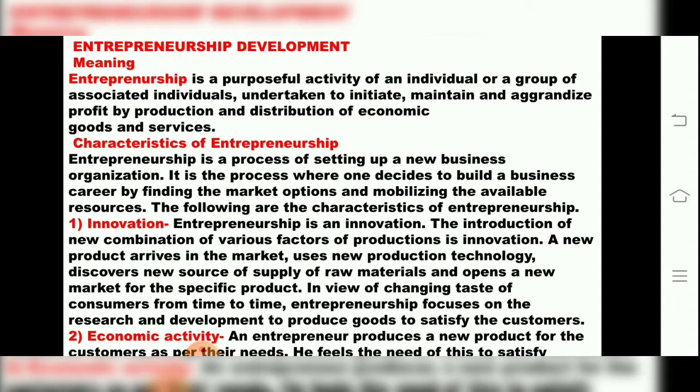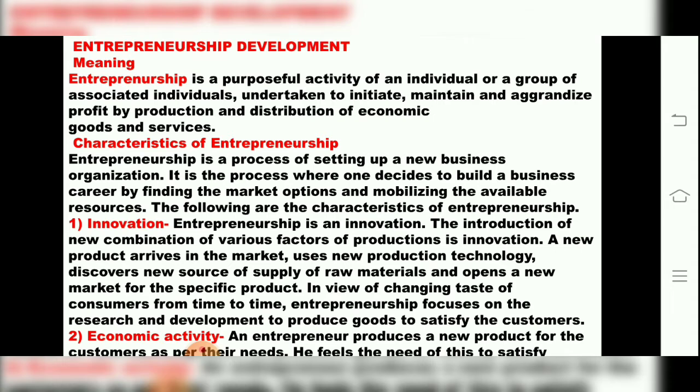So what is entrepreneurship? It is an activity of an individual or a group of associated individuals, children, who have taken the initiative to maintain and aggrandize profit. That means to have the profit concept in mind, by production and distribution of goods and services in an economy. A group of individuals working together with one motive of earning profit for their company is called entrepreneurship development. So how will they earn? By production of goods and services in an economy.